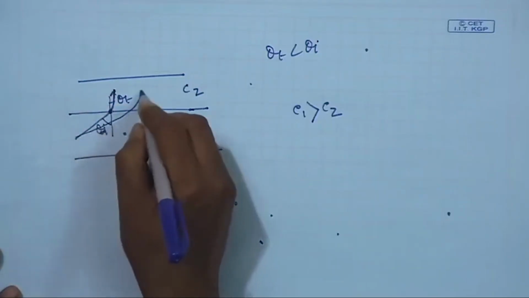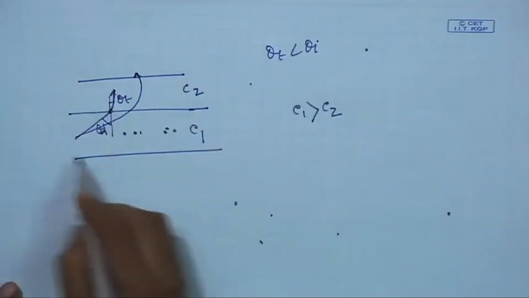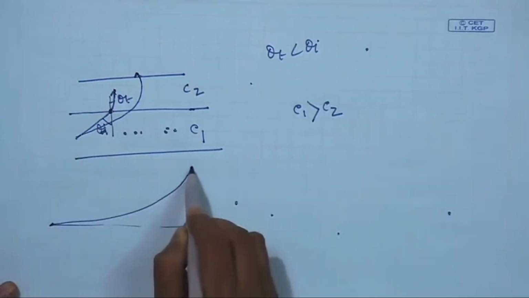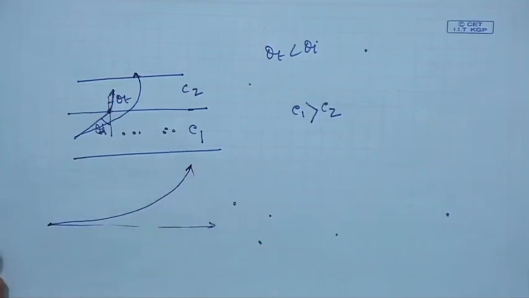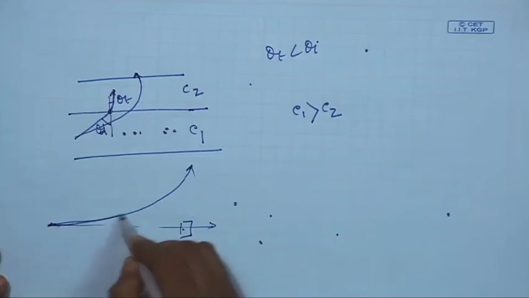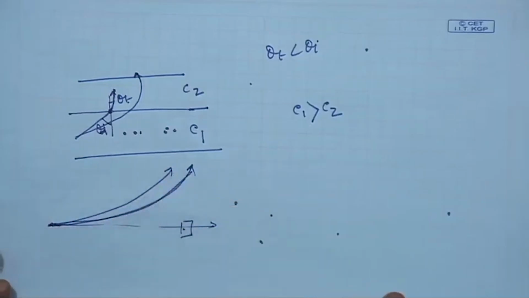The sound wants to go in a straight line, but due to the temperature gradient it follows this path. So a person standing here cannot hear the sound, because it has already gone upward. That is shadow formation.